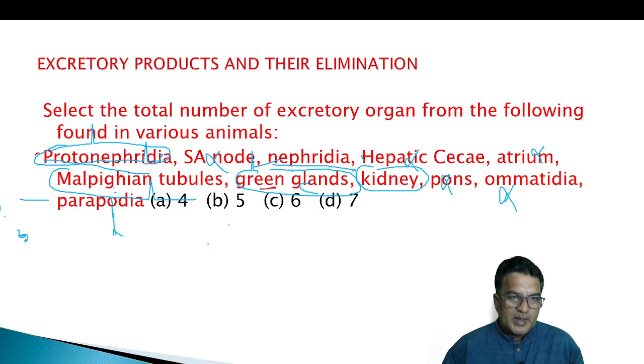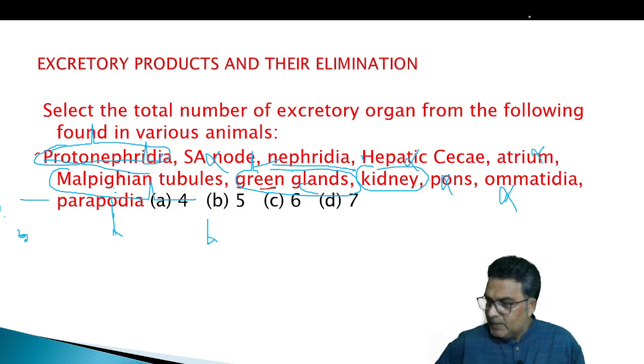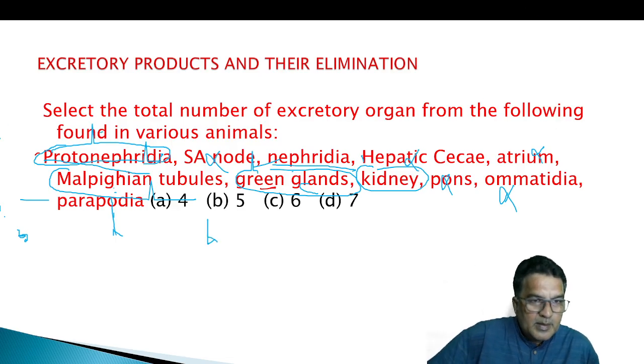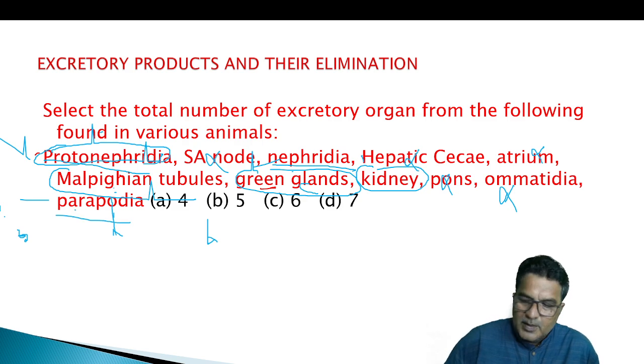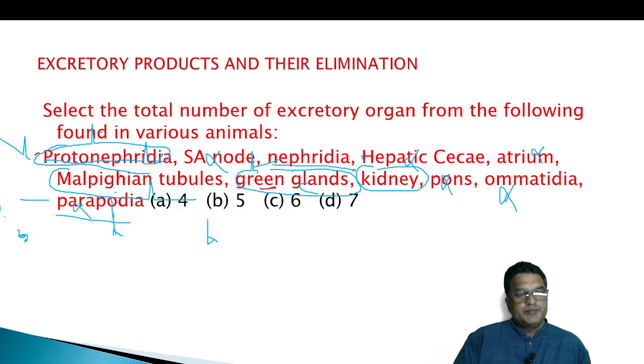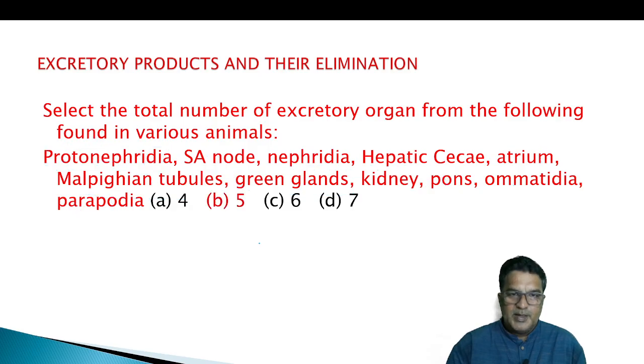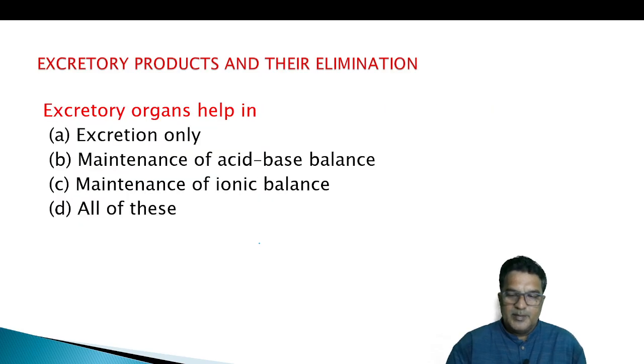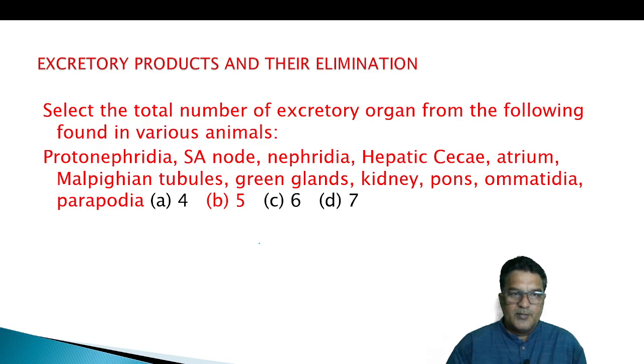They do not belong to this category. This is also wrong. So the answer: protonephridia, Malpighian tubule, green glands, kidney. What is our answer? 5.